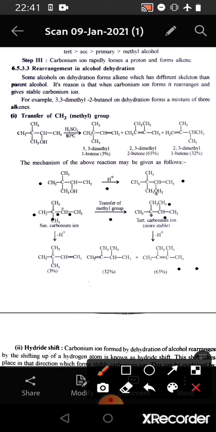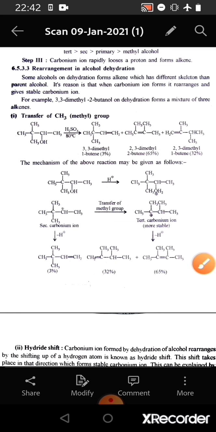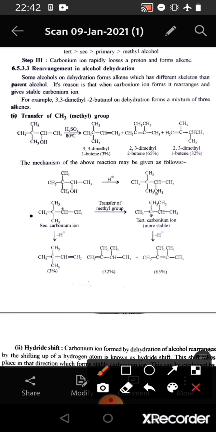And if hydrogen is eliminated from the left hand side carbon atom, then we get 2,3-dimethyl-1-butene. And if the methyl transfer, that is the migration of the methyl group, does not take place from the secondary carbonium ion, then this secondary carbonium ion, which is formed initially, eliminates one hydrogen from its adjacent carbon and forms 3,3-dimethyl-1-butene at 3%.